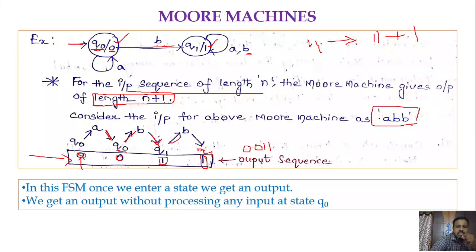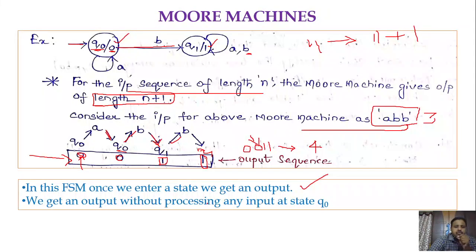So here you could see the input string is of length 3, but here we are getting an output sequence of length 4, right? So based on this property, you could say for input sequence of length n, Moore machine gives an output sequence of length n plus 1. Okay. So in this finite state machine, once we enter a state, we get an output. Okay.